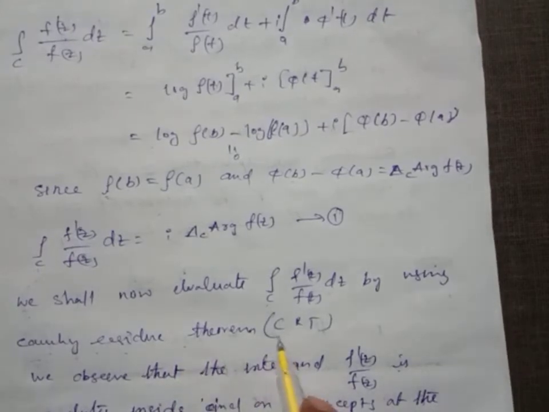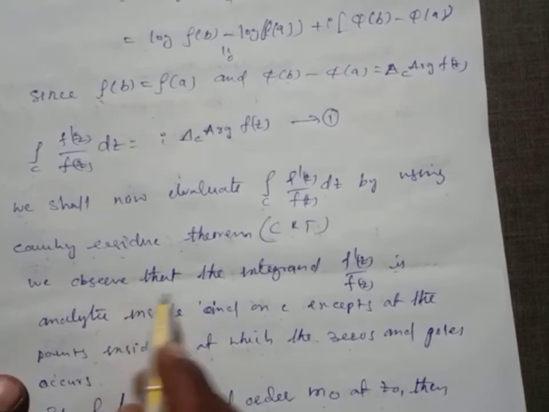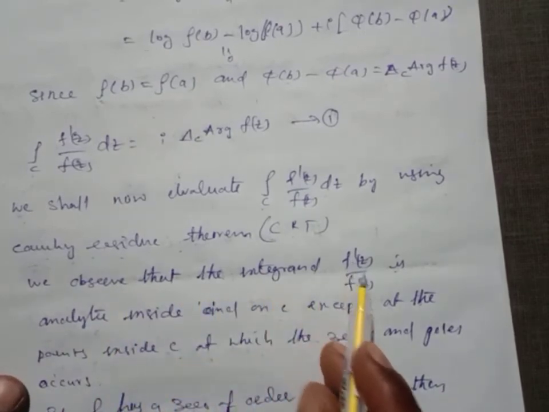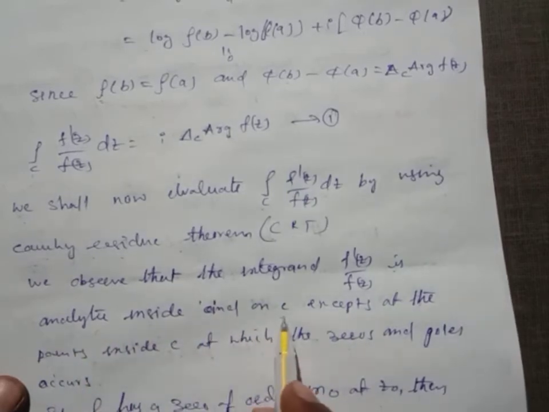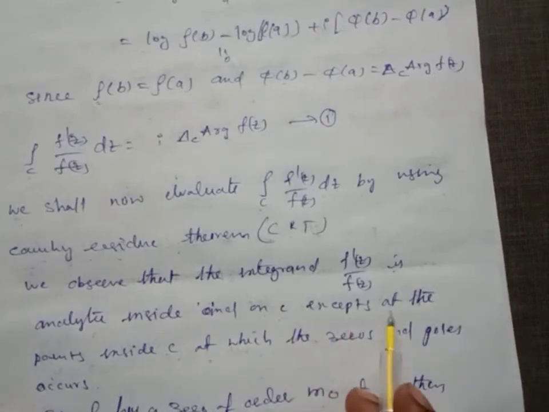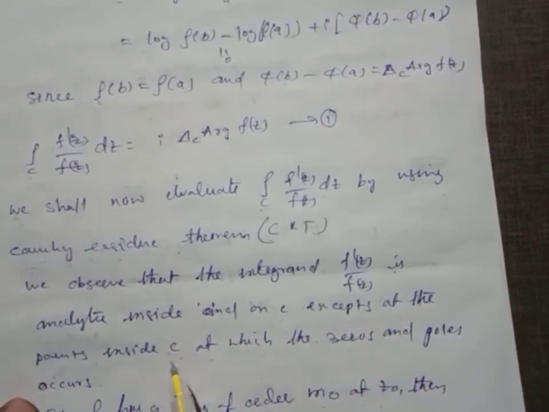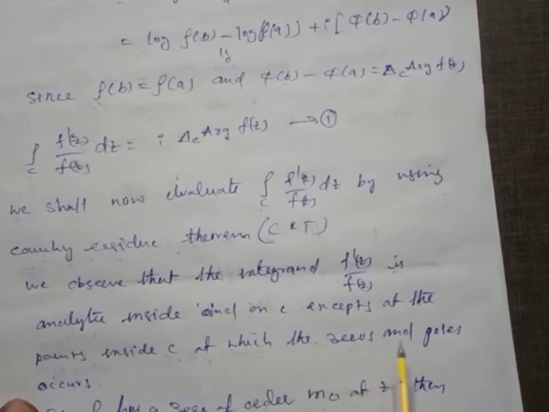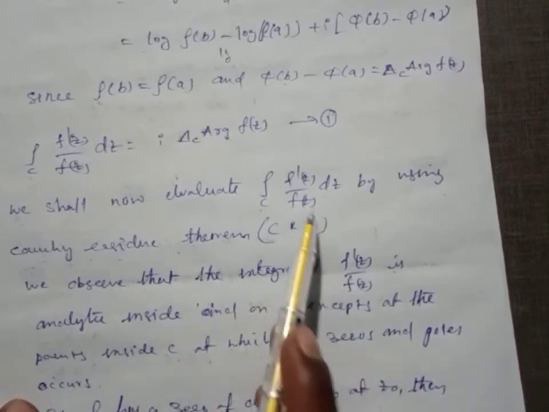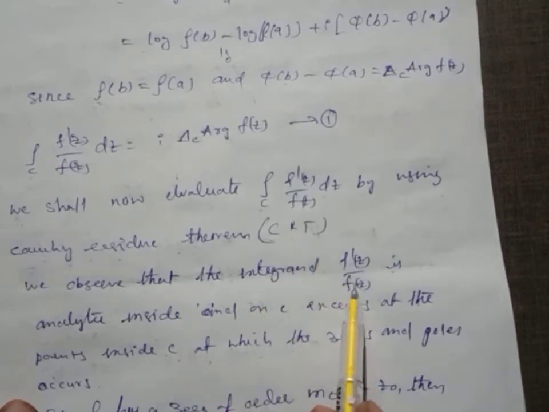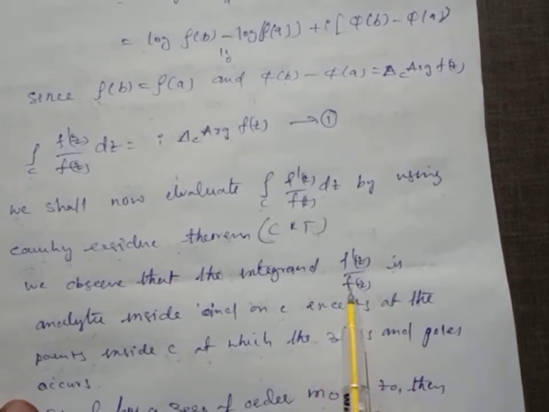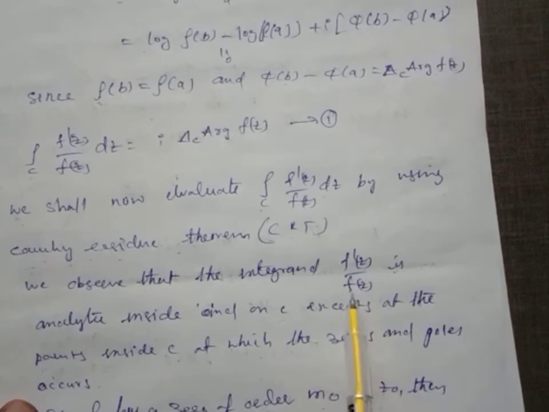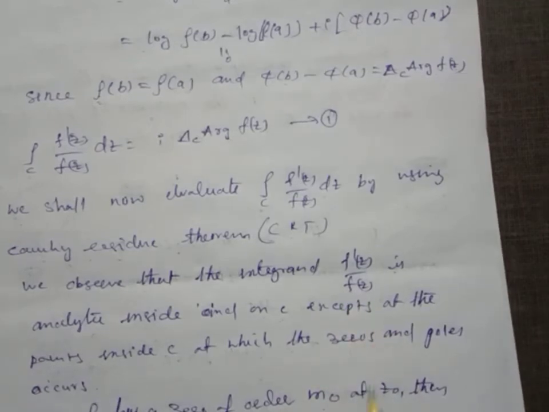That is the shortcut, the argument principle. We observe that the integrand f dash of z by f of z is analytic inside and on C, except at the points inside at which zeros and poles occur. Where f of z is zero, this quotient is undefined. So it is analytic except at zeros and poles of f of z.